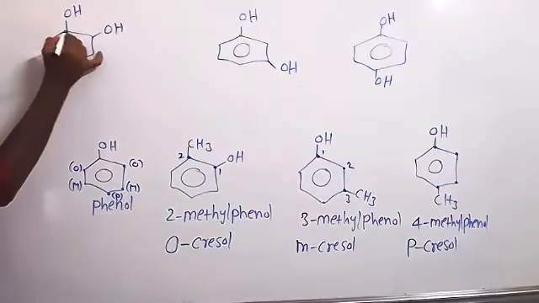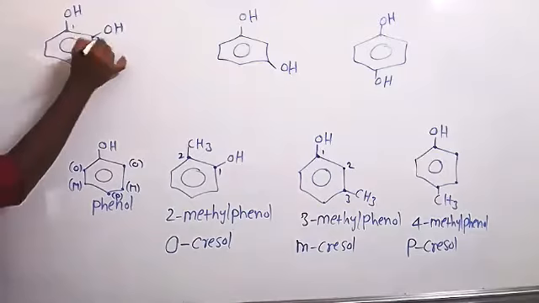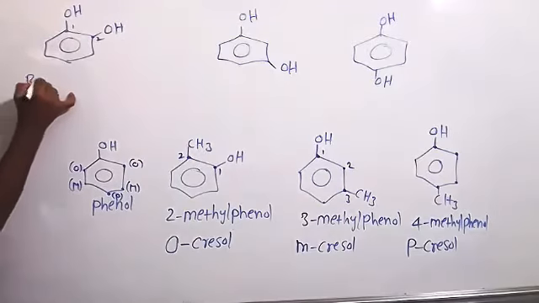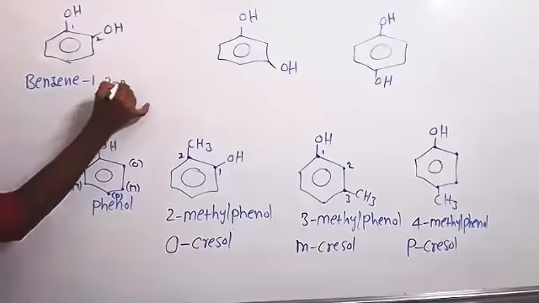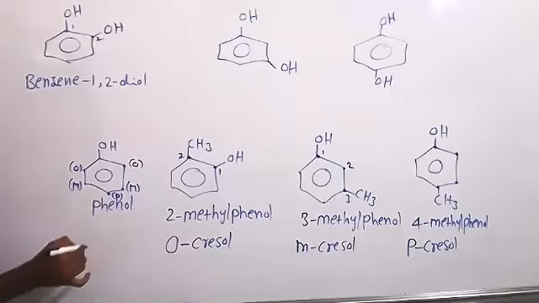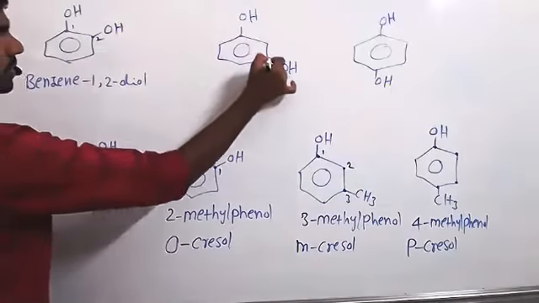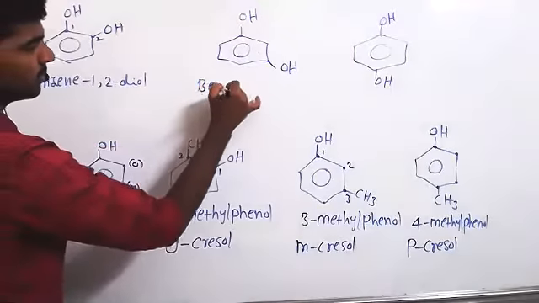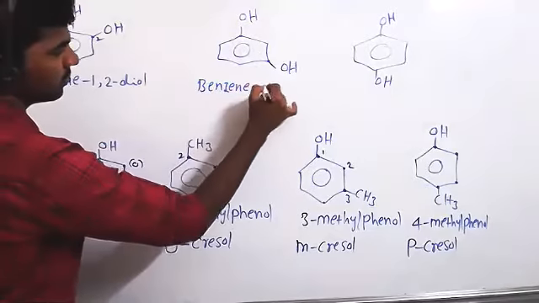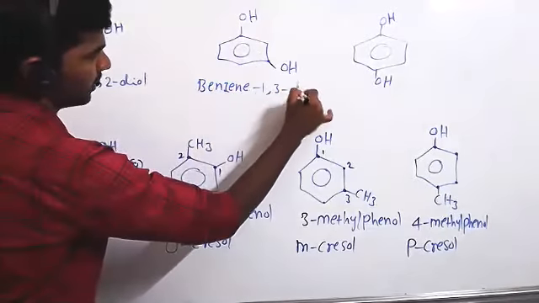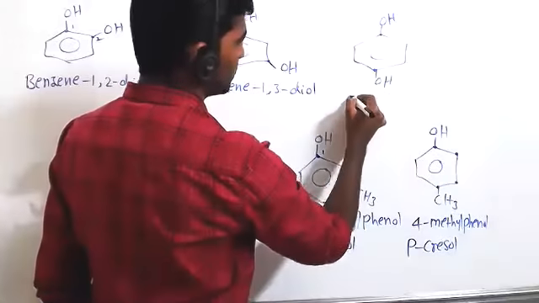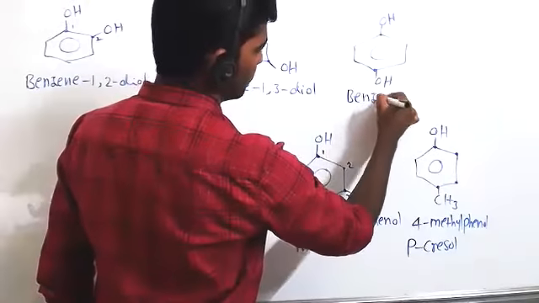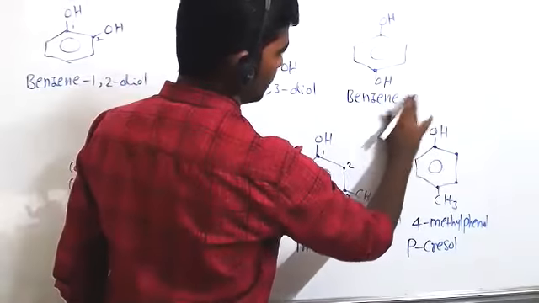So here the OH groups are at adjacent positions, 1 and 2 positions. So benzene-1,2-diol. Here 1 and 3 positions. Benzene-1,3-diol. Here 1 and 4 positions. Benzene-1,4-diol.